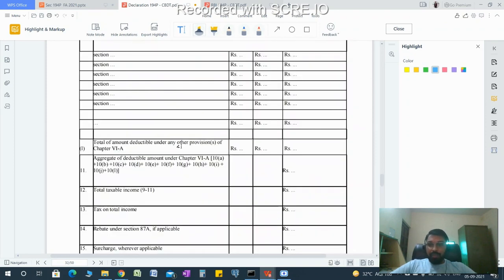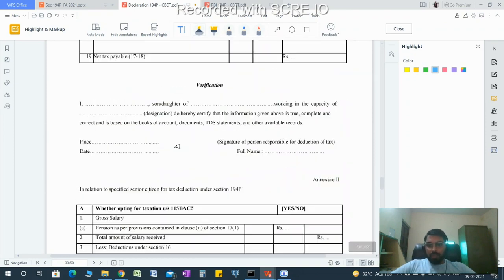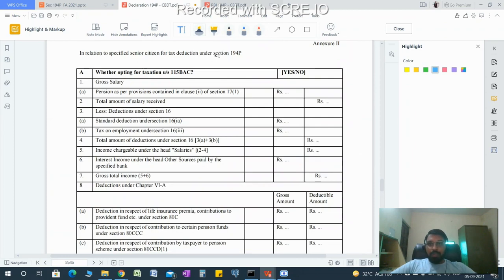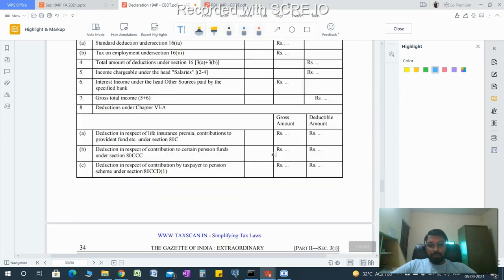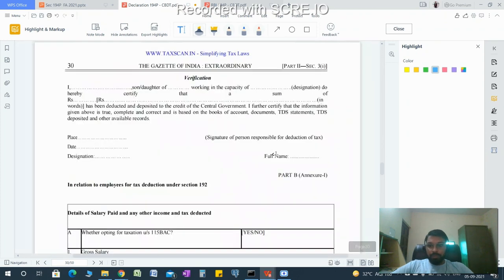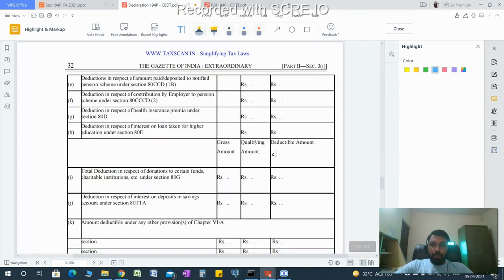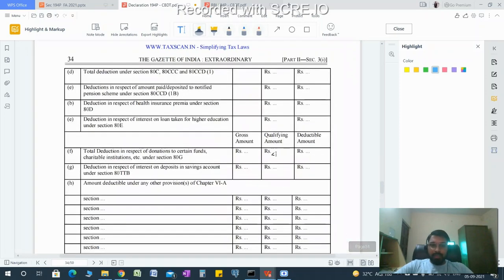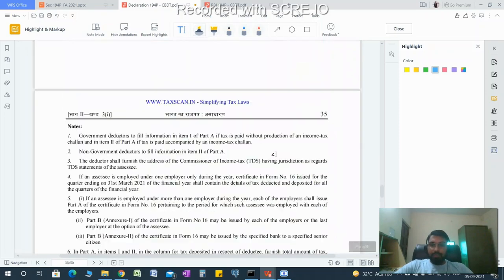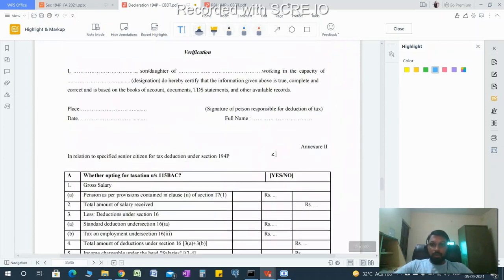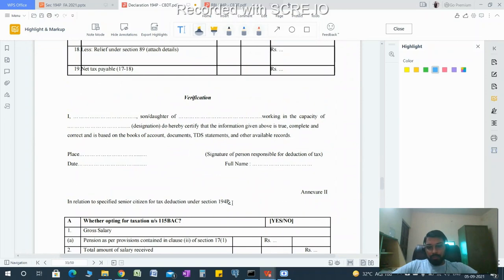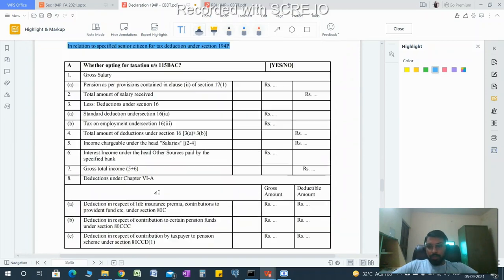We have given deductions, etc. In relation to senior citizens, whether they are opting for it is in the annexure to senior citizen for TDS deduction under section 194P. It is for 192, and the next is for 194P.